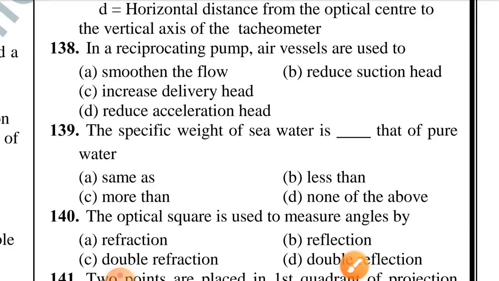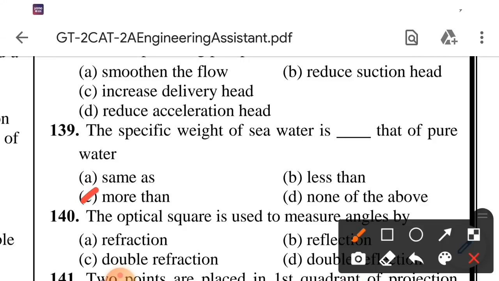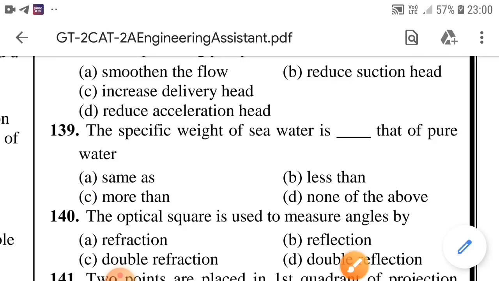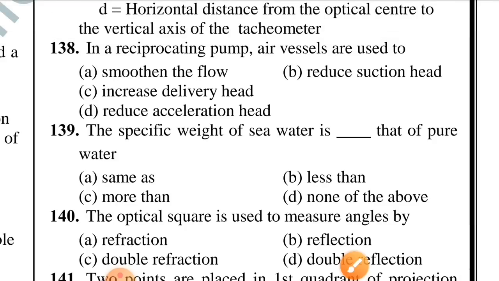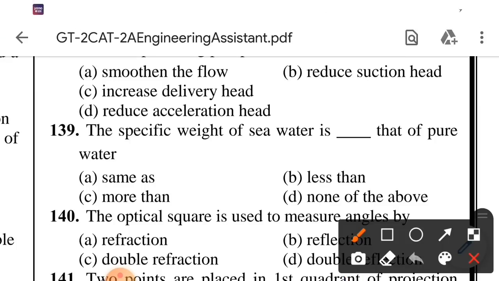Question number 139. The specific weight of seawater is that of pure water. Option C is correct, more than. Question number 140. The optical square is used to measure angles by. Option D is correct, double reflection.